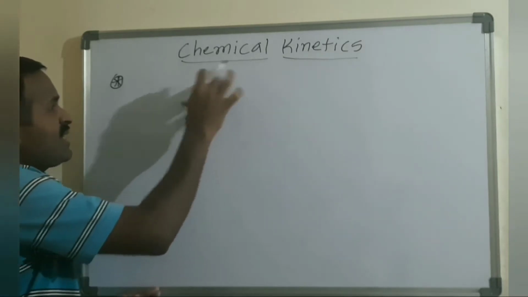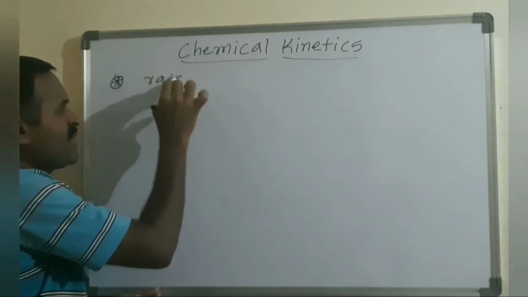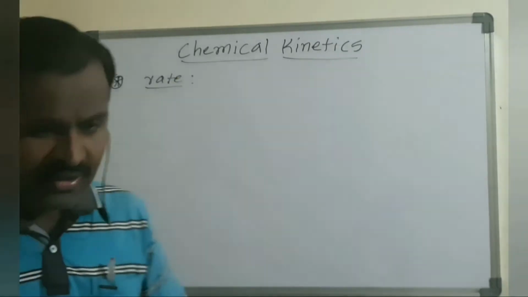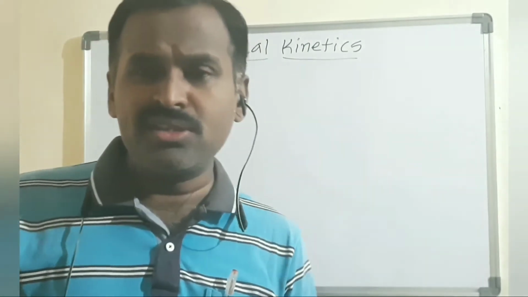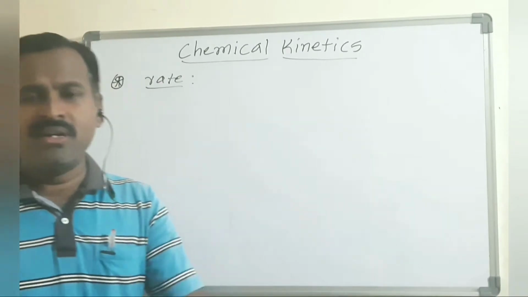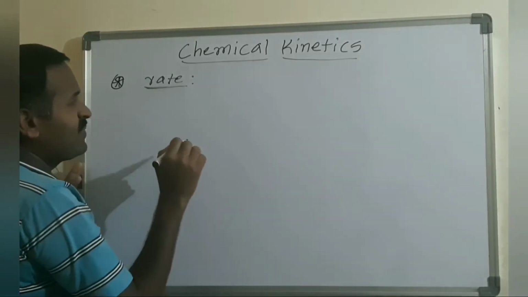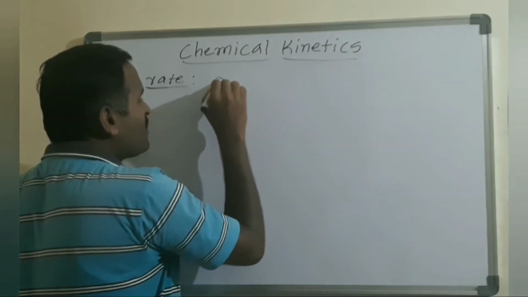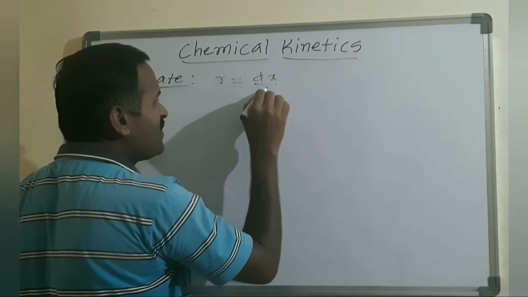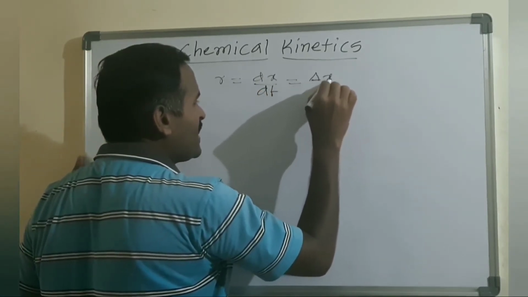Here we have already seen the rate of the reaction. In the rate of reaction, the change in the molar concentration of reactants or products with respect to time is the rate of the reaction. I can write the rate in short form as R, or as dx by dt, or as delta x by delta t.